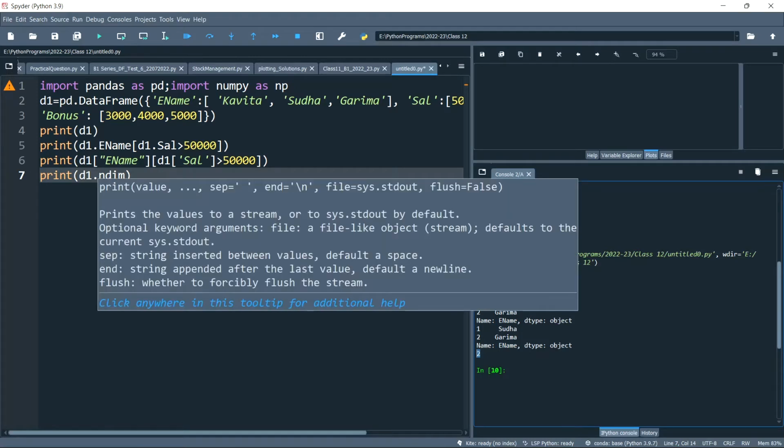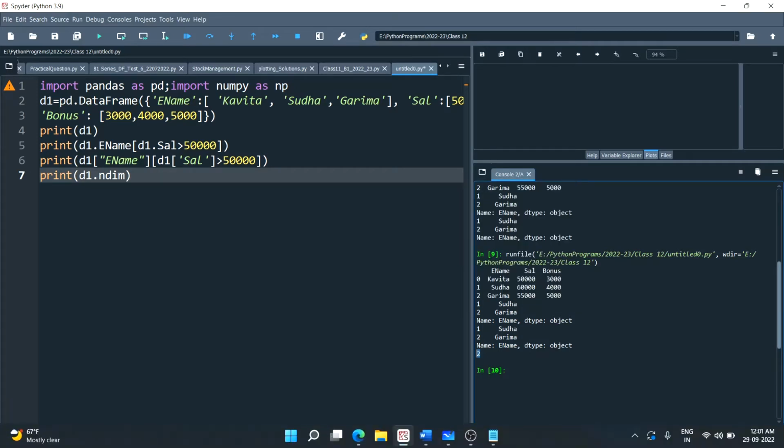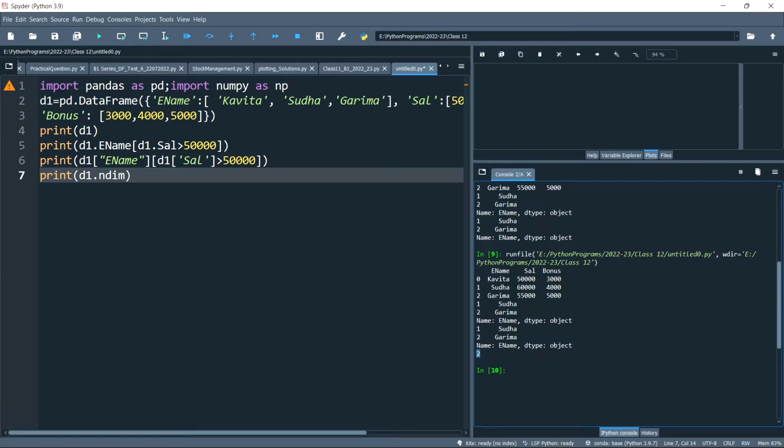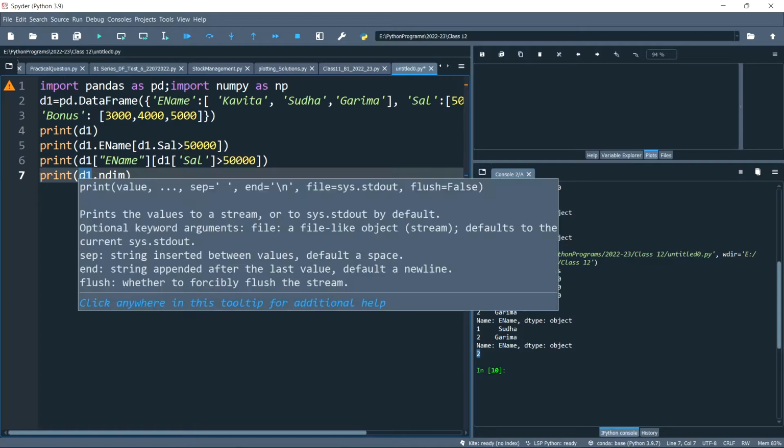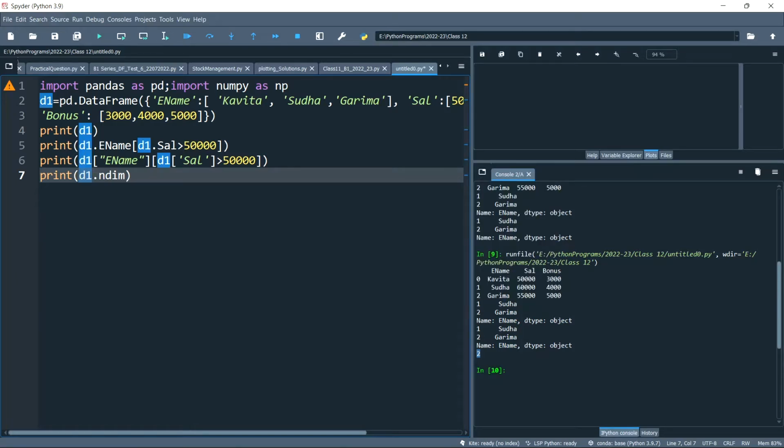So we know that data frame is a 2-dimensional data structure, so ndim is the attribute which will always produce the same output. This is the syntax, or you can consider it as an example also for the data frame d1. In place of d1 we need to mention the data frame object, that means the name of that particular data frame for which you are trying to check the dimension.